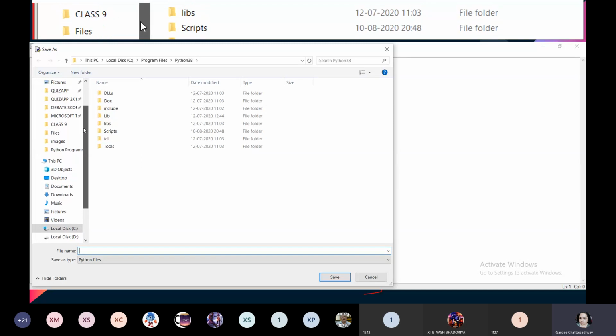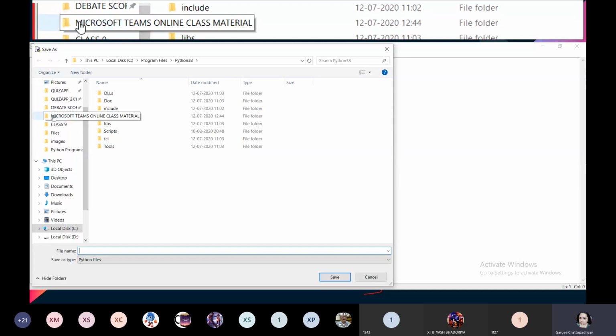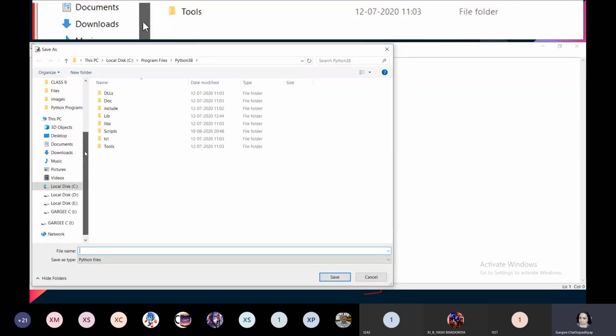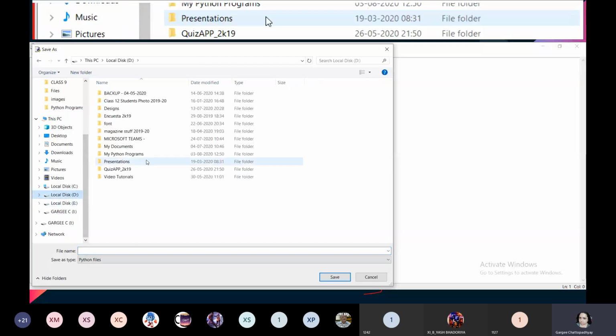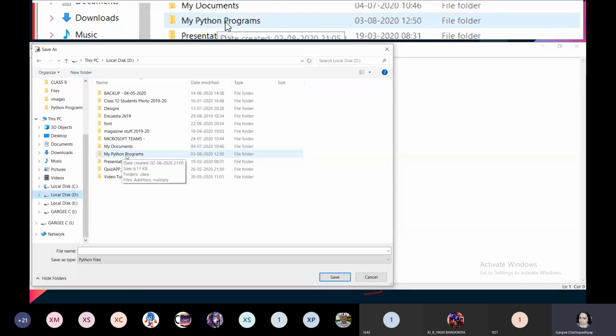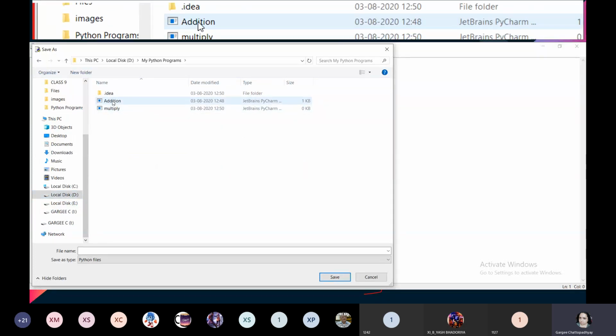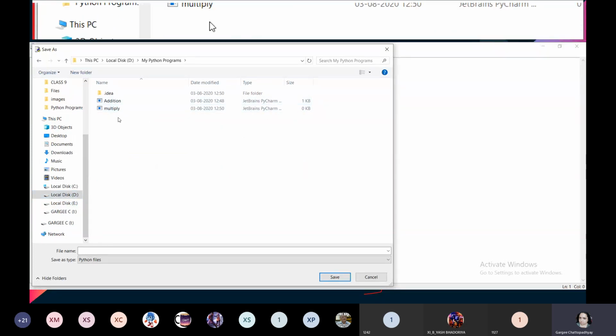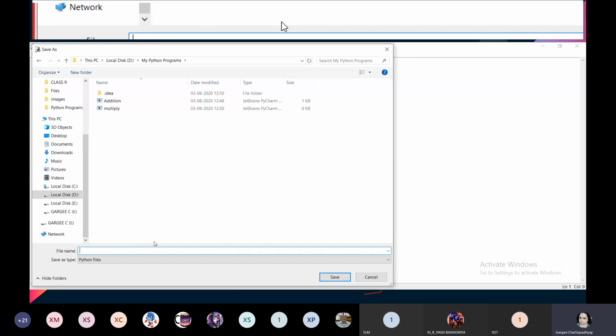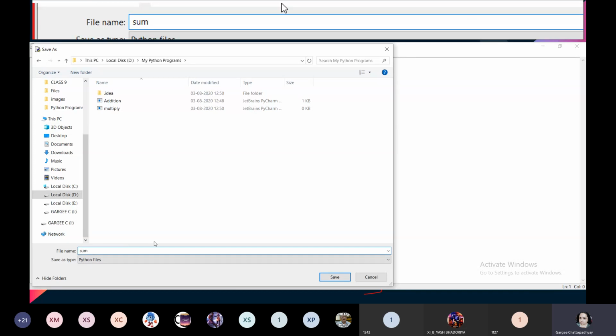Always choose a different location. Like I have already created a location in the D drive. So I'll be going to D drive and you can already see there is a folder named My Python Programs. So create a folder there and keep all your files in this folder. I'm going to just type here sum of two numbers.